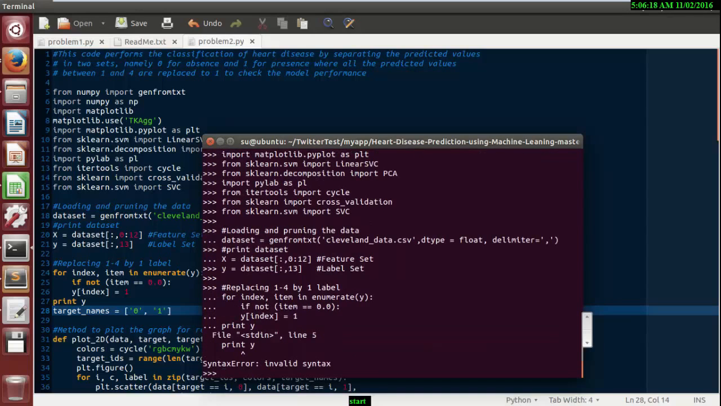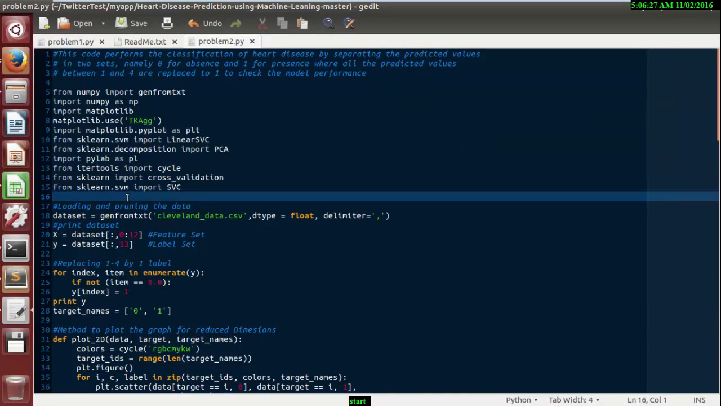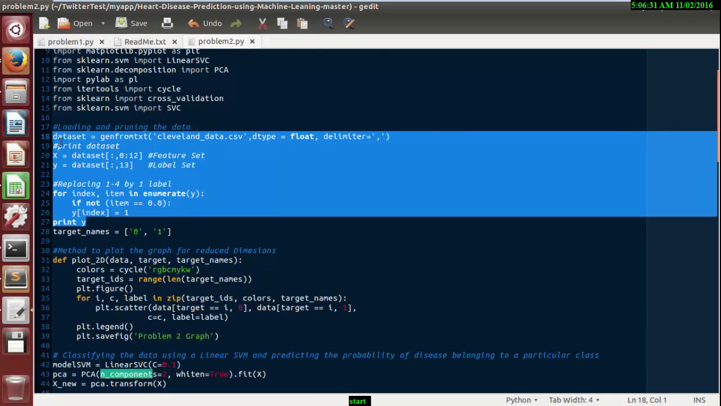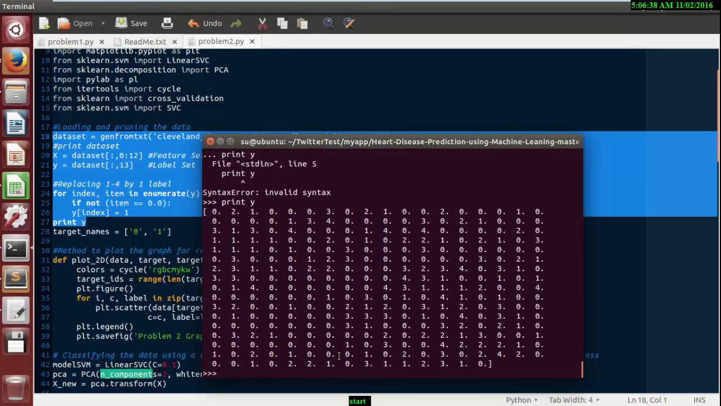There's a syntax error coming. Oh my god. Let me run the program line by line. Let me import these libraries. I guess I have already imported these. Okay, so I'm just copying print y. So I just trace back and print y.